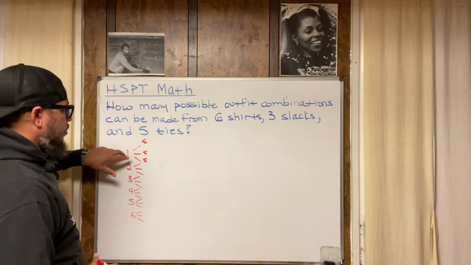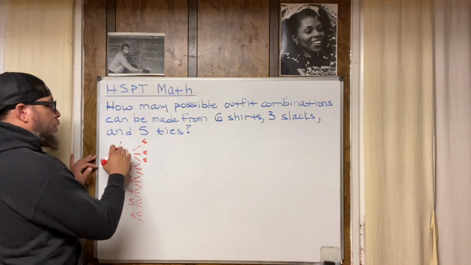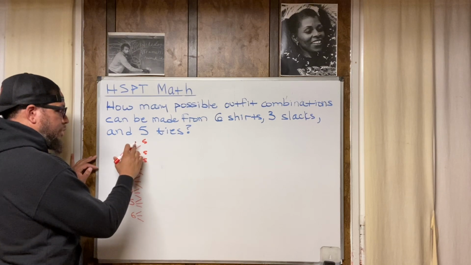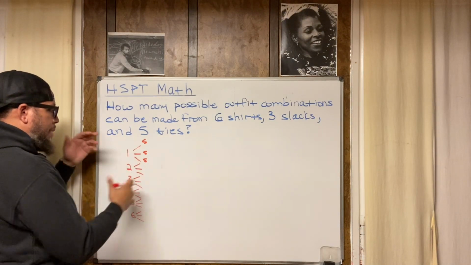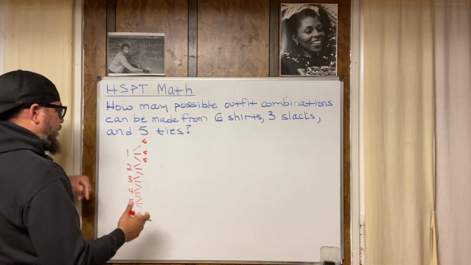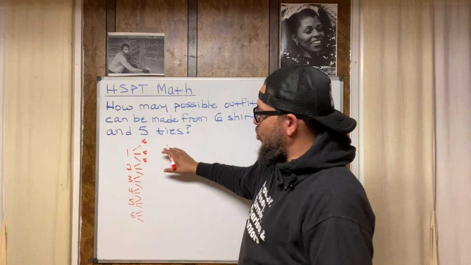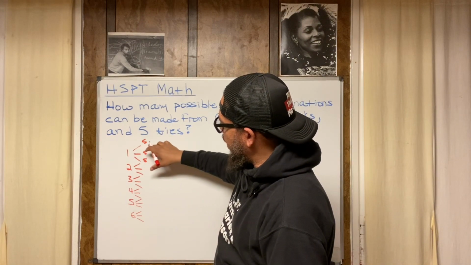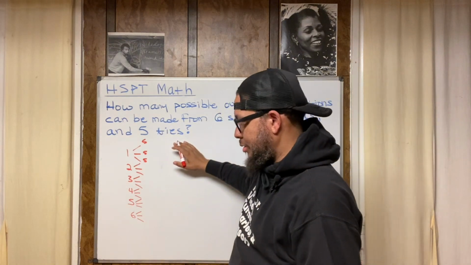The first shirt can match up with 3 slacks. So the one shirt is going to match up with the 3 slacks. But it's 5 ties though, right? So you have 5 different combinations, 5 different options, 5 different ties.